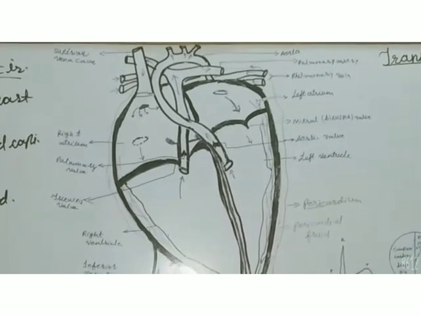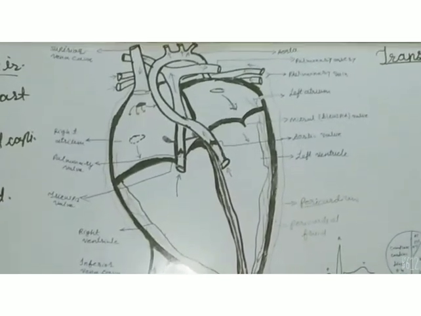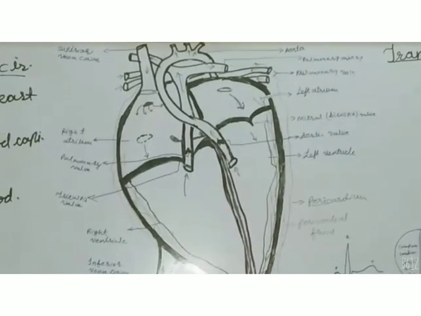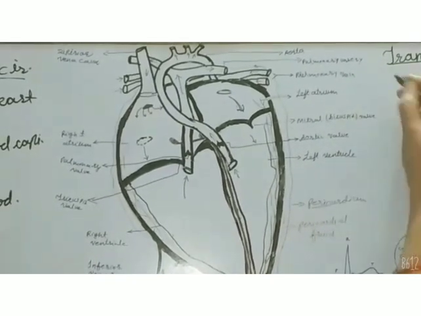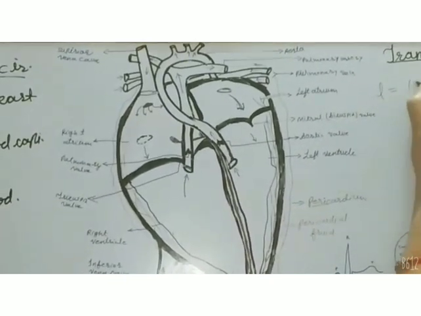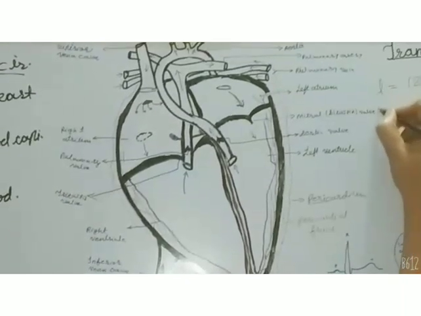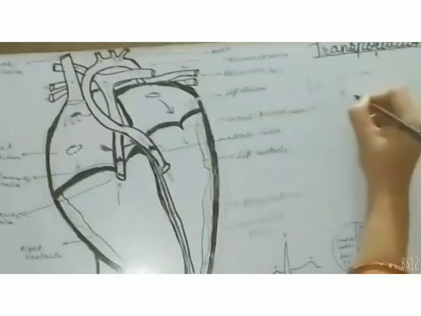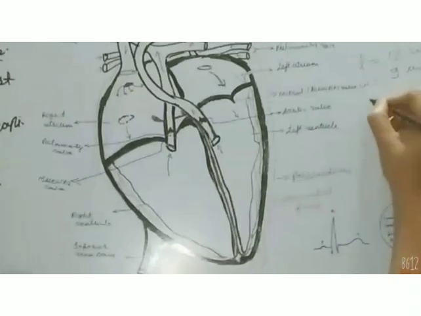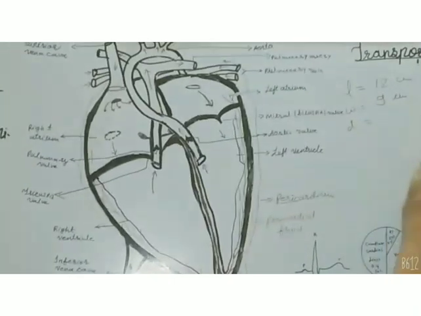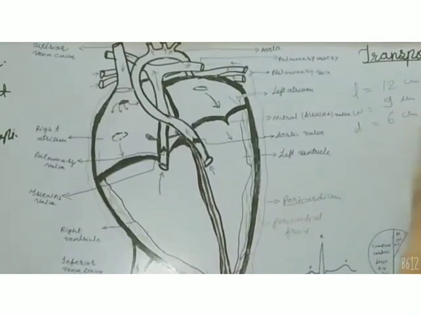Externally, heart is a pinkish organ which is muscular in nature, and the size of this is 12 centimeter in length. Its width is 9 centimeter and the diameter of it is 6 centimeter.